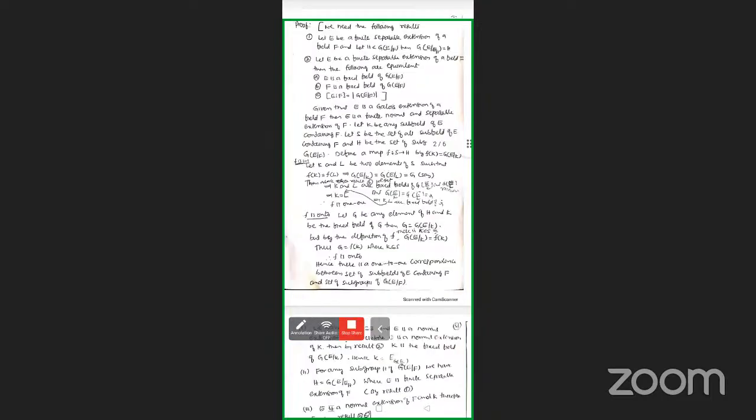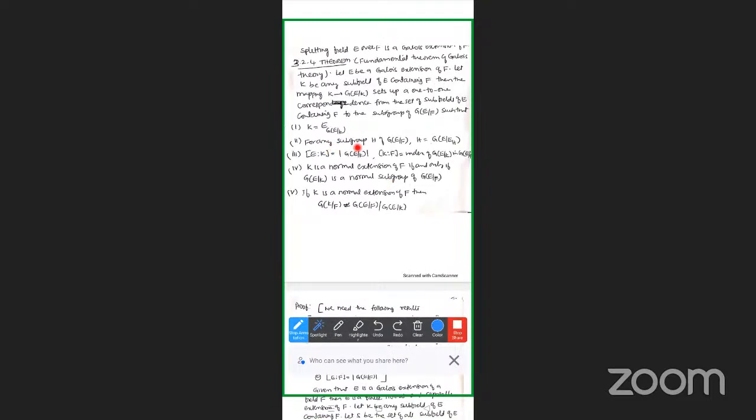So next, second condition. For any subgroup H of G(E/F), we have to show that H is equal to G(E/E_H). So this is the condition.